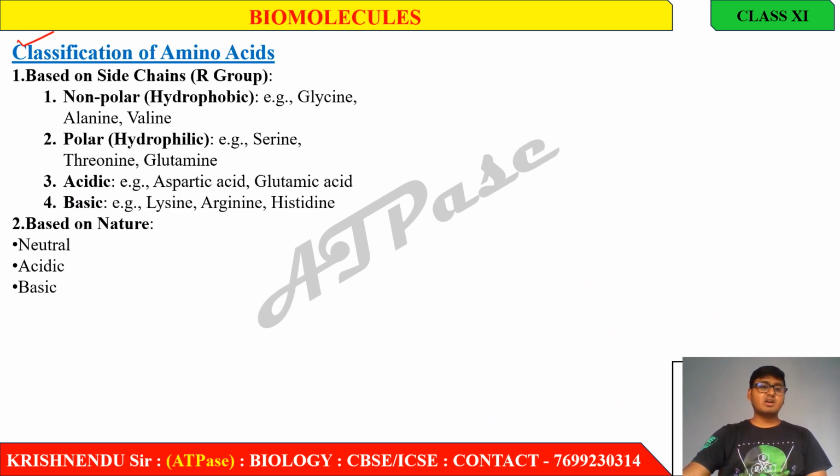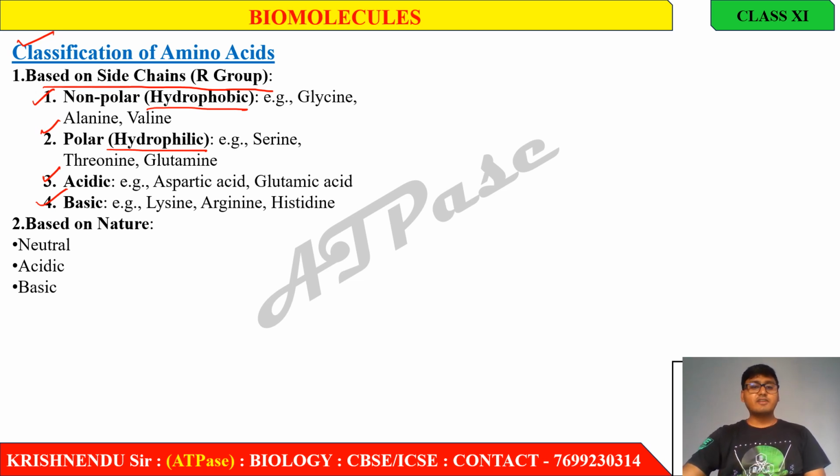Now, classification of amino acid on the basis of side chain or R group. We already discussed the R group, where the R group is present in the amino acid. Now, on the basis of side chains, amino acid can be classified into non-polar or hydrophobic amino acid, polar or hydrophilic amino acid, acidic amino acid, basic amino acid.